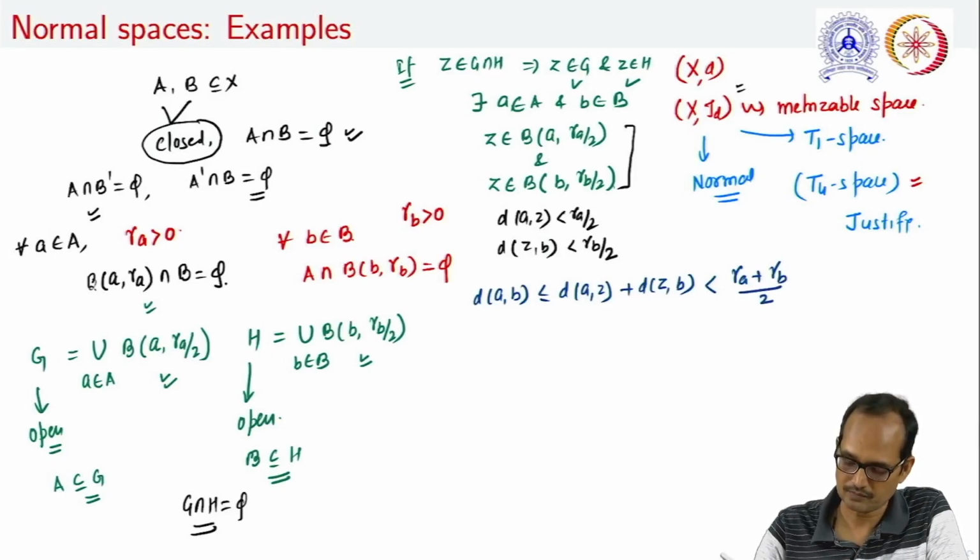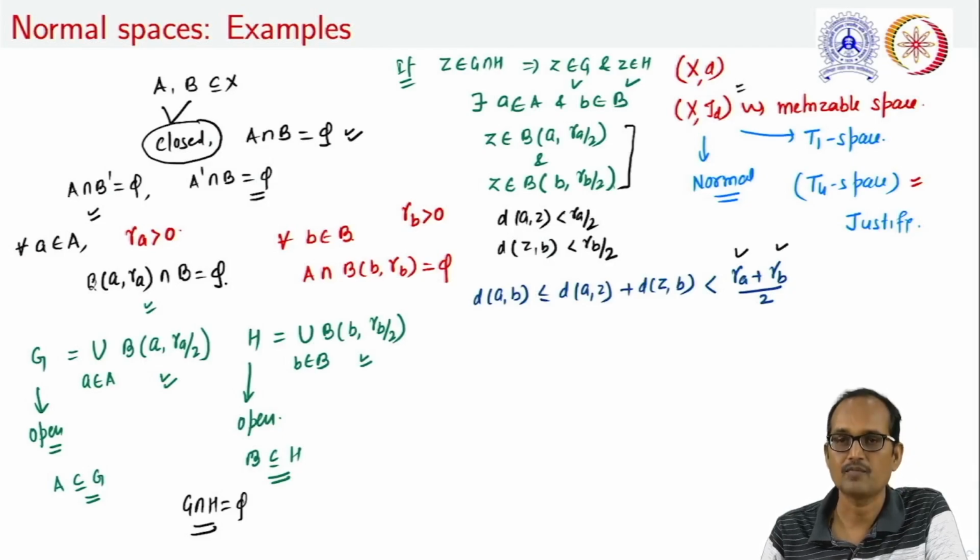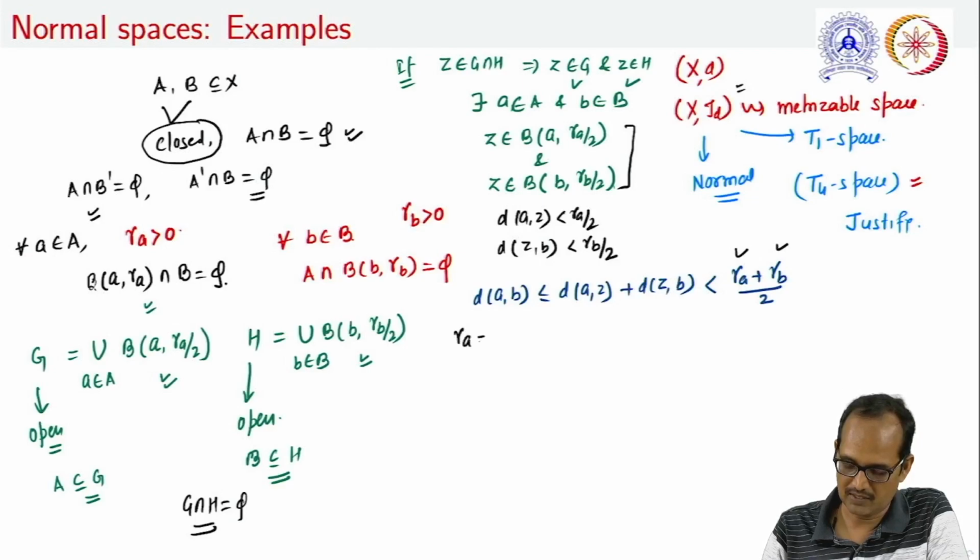Now, if for example r_a is the maximum of r_a and r_b, we can conclude that d(a,b) is always less than r_a.